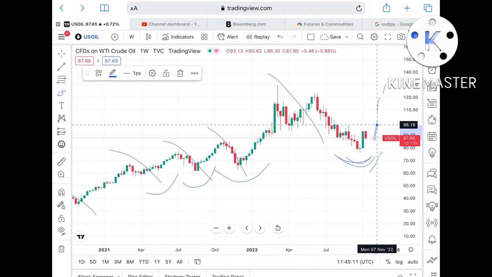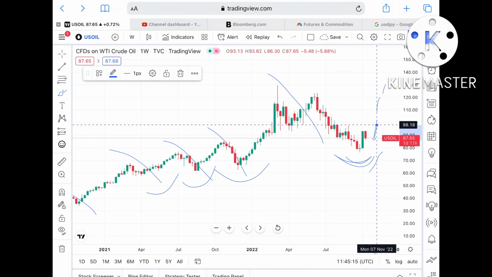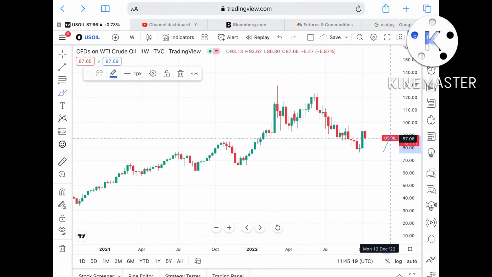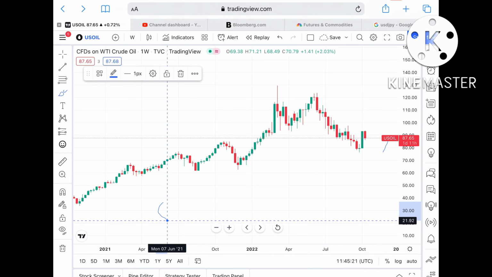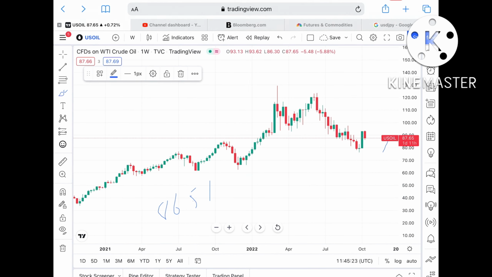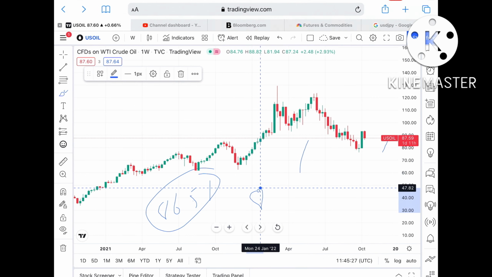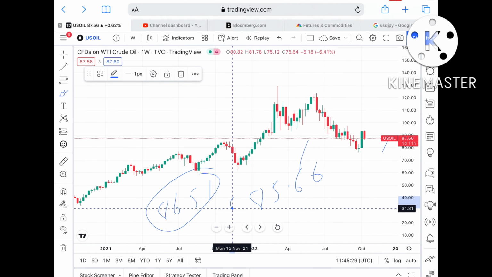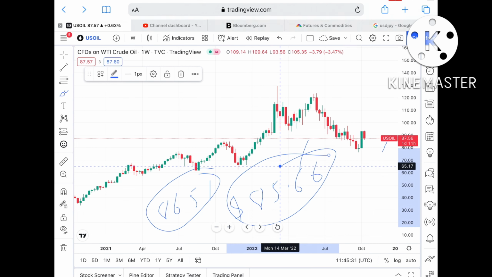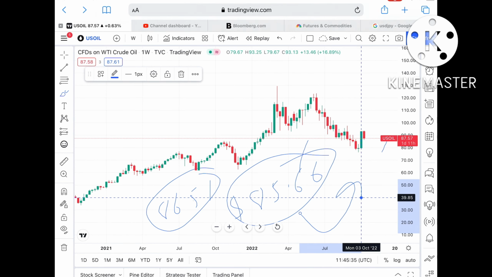If it crosses above a level of 98, then we can see it can move further upside, but if this level doesn't sustain, then there is a higher probability that it can move further low and can touch a level of $86.51. Okay, and if you look at this particular chart, if that level doesn't sustain, then we can see it can touch a level of $85.66. Okay, $85.66 is a strong support. Keep this in mind. From there we can see a bounce back can come.